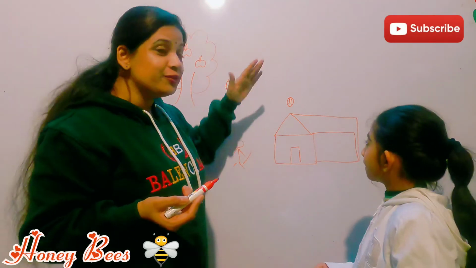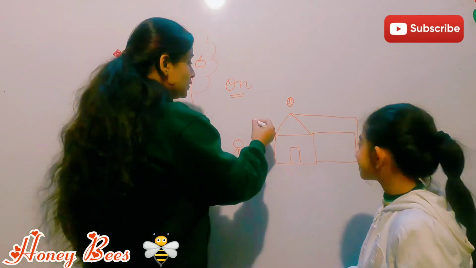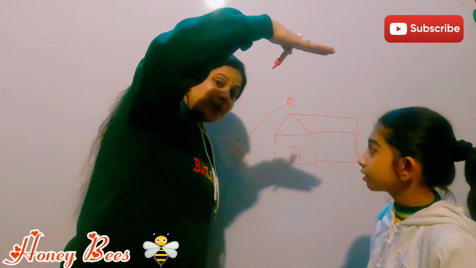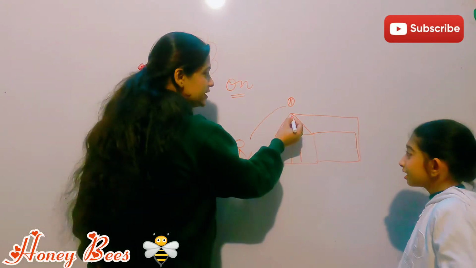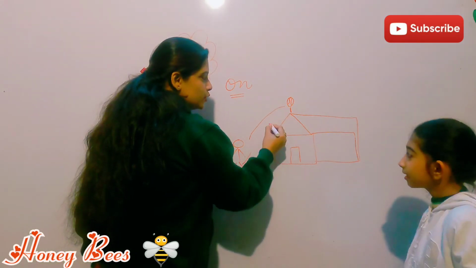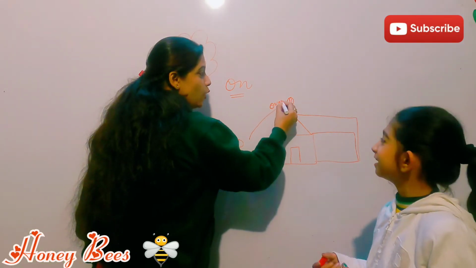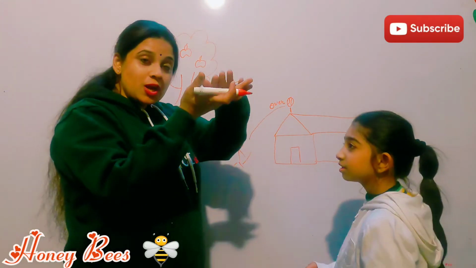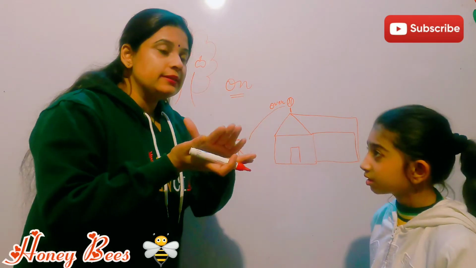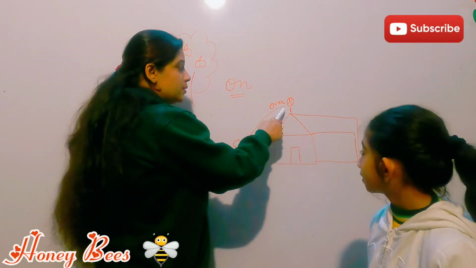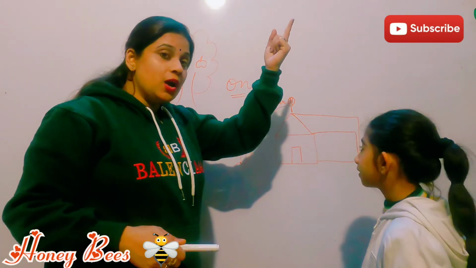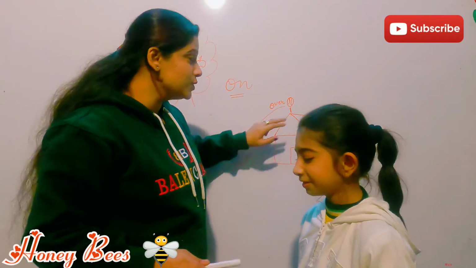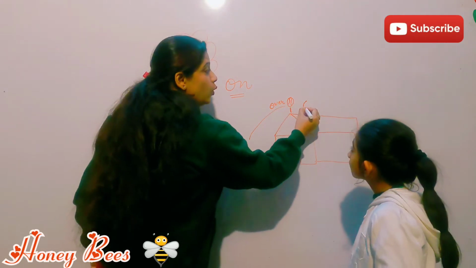Yes, it's above the house, but we can also say over, because the ball is moving over the house. The house is here, but there is a gap. So we can say over also. Something which is not directly in touch with anything, like if I say the ball is over the house, the relationship between the ball and the house is with the word over.